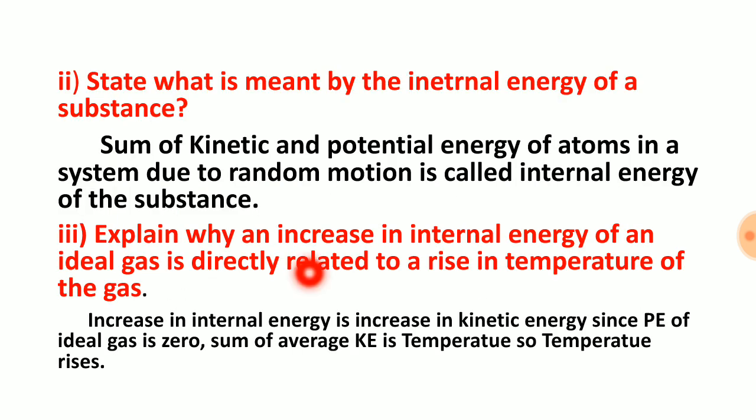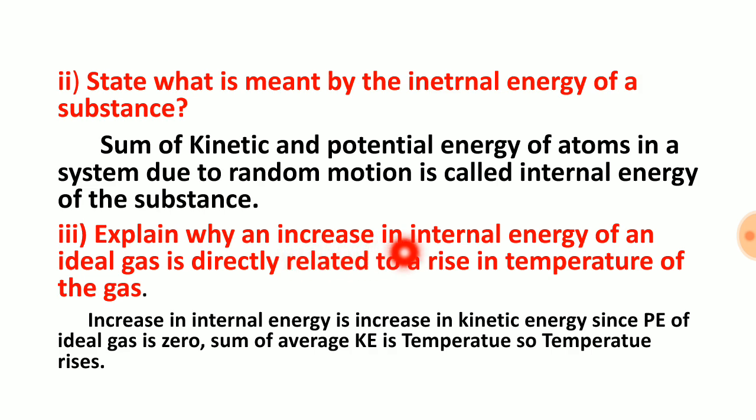Now let us move to this question. State what is meant by the internal energy of a substance. The sum of kinetic and potential energy of atoms in a system due to random motion is known as the internal energy of the substance. So here internal energy means the sum of kinetic and potential energy of the system. Let us move to the next question.